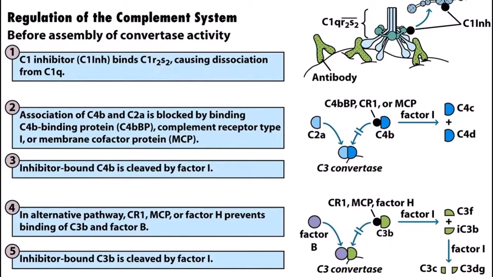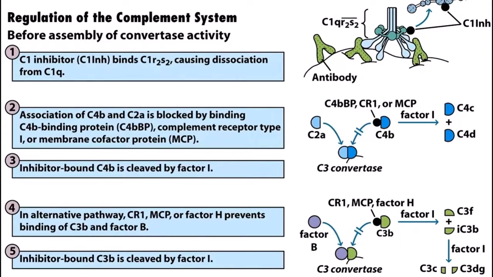So what is the regulation? We have C1 inhibitor, which binds to our C1 complex, causing dissociation of C1q, because only when it is associated does it help in attaching to the other component, that is C2. The second one is association of C4b and C2a, which is blocked by C4b binding protein, that is C4BP, or complement receptor type 1 or membrane cofactor protein, that is MCP.